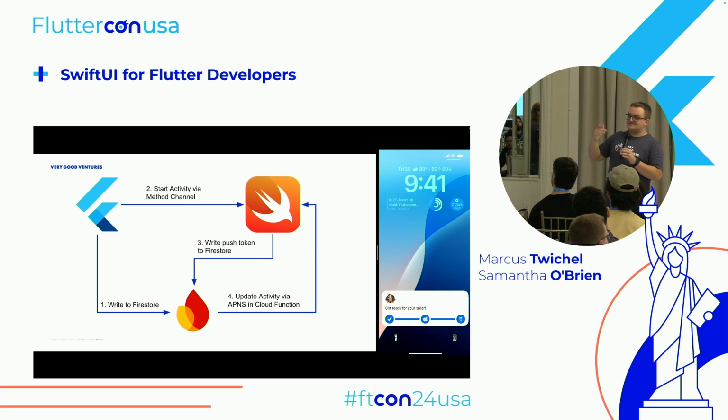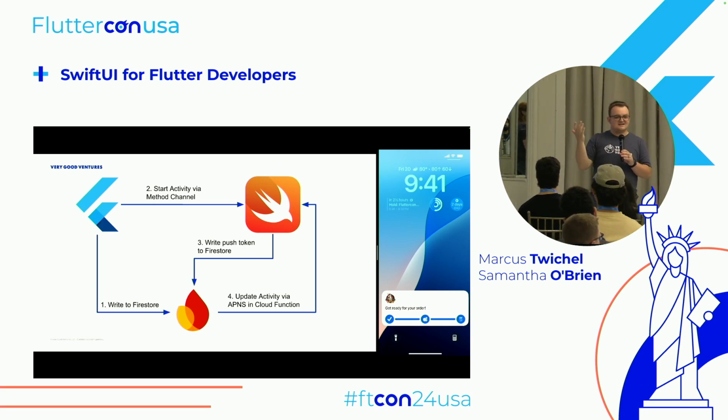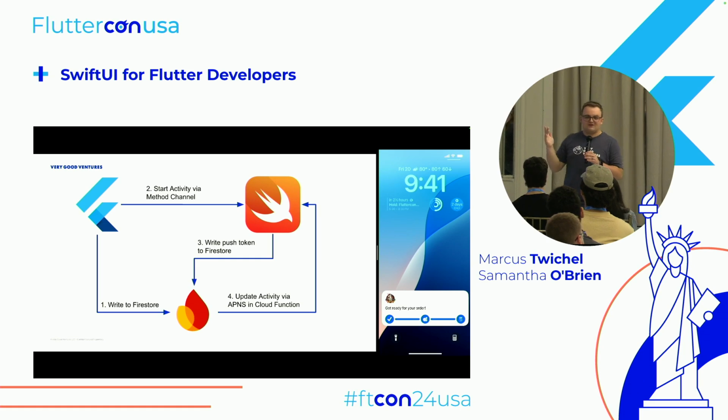So we just have that method channel to say start the live activity. It calls the appropriate API in Swift. It's pretty small, it's part of ActivityKit, I believe. You can find that online. But then it also gives you, asynchronously, a push token that represents that specific instance of the live activity, and it's like a unique string. And so we also write that to Firestore.